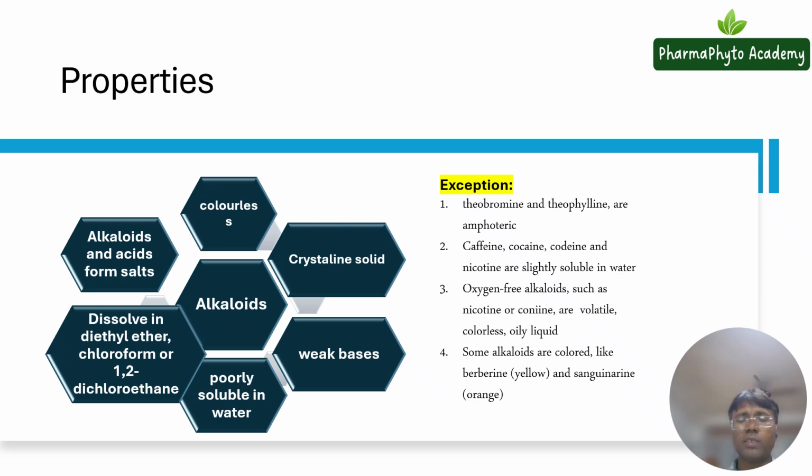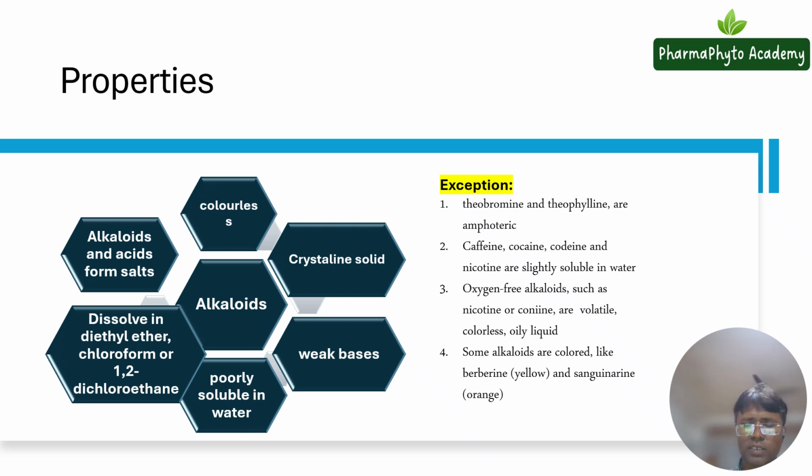As well, here you can see that alkaloids and acids will form salts. These true alkaloids are basically found in the plant as salts of organic acids, like salts of meconic acid and oxalic acid. So you can find alkaloids as salts of organic acids.